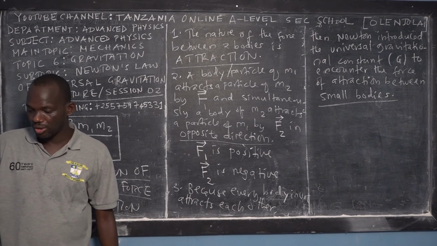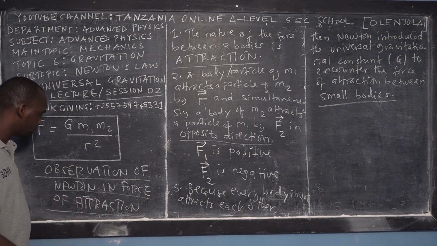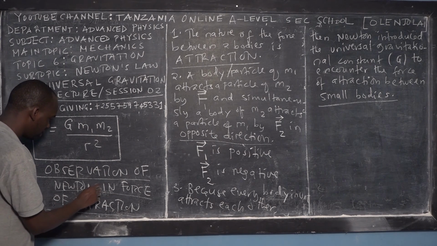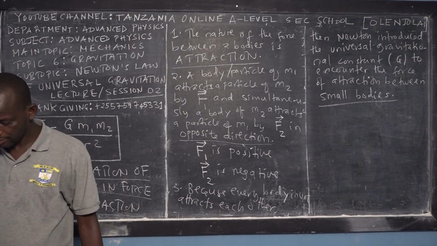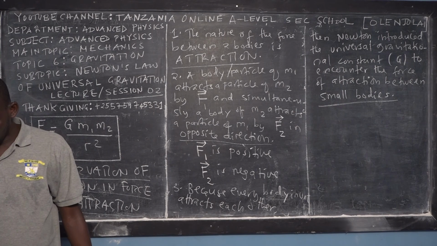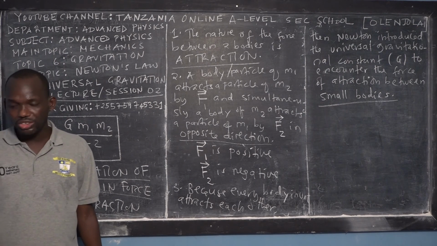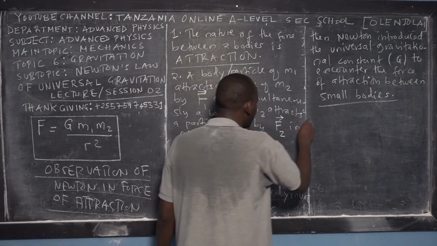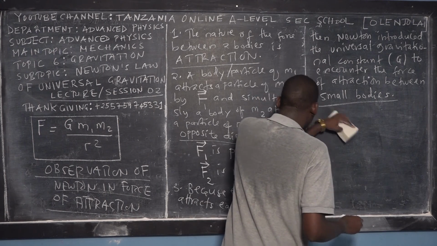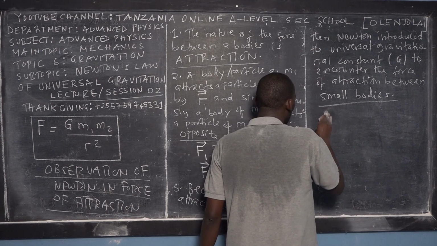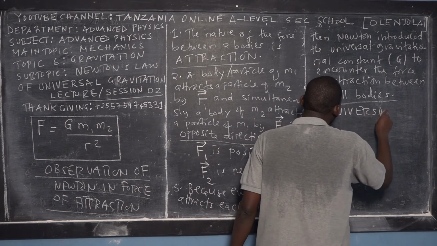So that is the third observation of Newton's law of the force of attraction. Again, there you see a new terminology, and this new terminology is called the universal gravitational constant. I would like to spend a few minutes to teach you the meaning of universal